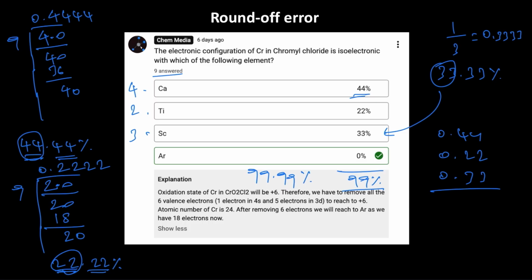But the thing is, when it is mentioned as 99%, it almost appears like 1% of the students gave the correct answer. Is that true? No, it is not true. 100% of the students gave the wrong answer. It's not like 99% of the students gave the wrong answer. It is indeed 100% of the students gave the wrong answer.